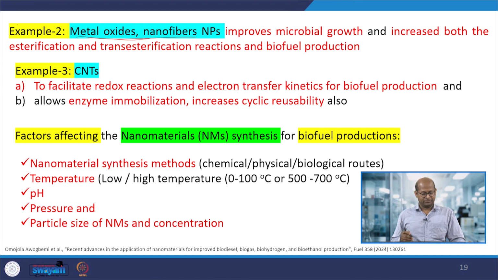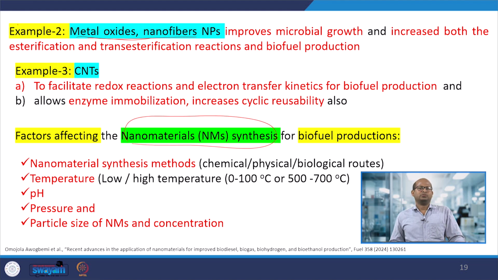Here are the factors affecting nanomaterial synthesis for biofuel production. Nanomaterials are usually within the range of 1 to 100 nanometers. Whenever we are preparing nanomaterials, we can prepare them by different methods, which we have already discussed.